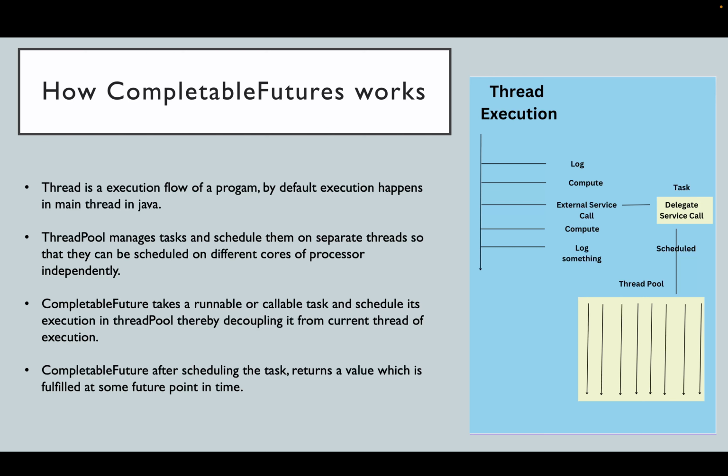In the second step, after you have scheduled a task, it returns you an object of completable future, and that object comprises the value which will be fulfilled in the future. Then in the main thread that's not blocked, you can keep moving on and you can use that value at a later point of time. Now when to use this value and in which thread to use that value of completable future, we will discuss in upcoming slides.